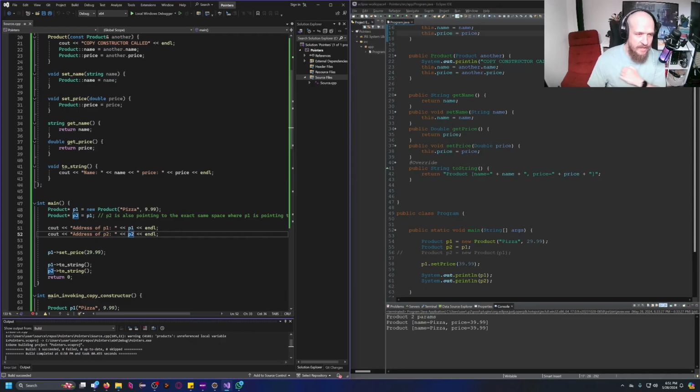So, is there any way in which I could use this p2 variable to change something in this line of code over here for p2 to not point at the same place as p1 does? Could I invoke the copy constructor for p2? And if so, how could I do that? See? So if that happens, then if I set the price on p1, the price on p2 doesn't change, right? So tell me what you think.